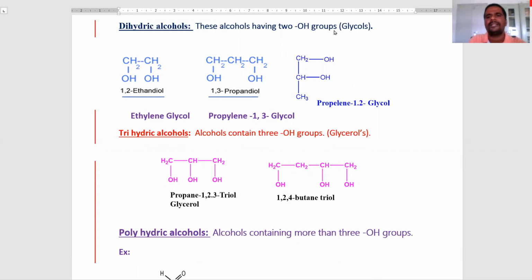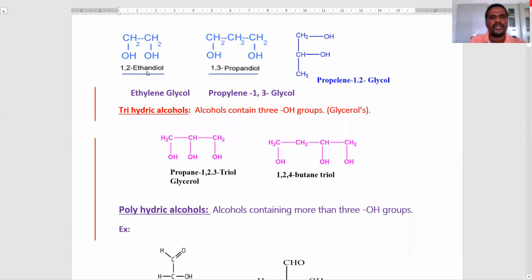Generally, these are called glycols. Now, the examples are observed here. This is generally called ethylene glycol, propylene 1,3 glycol, propylene 1,2 glycol. Here, these are the common names. Now we observe the IUPAC names. 1,2-ethane diol. Here is 1,3-propane diol. This is the IUPAC nomenclature.